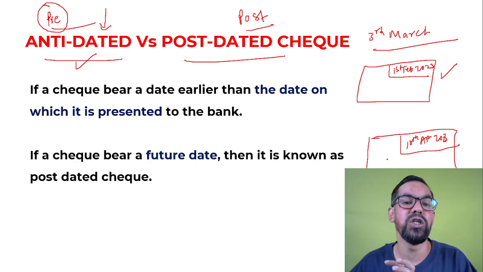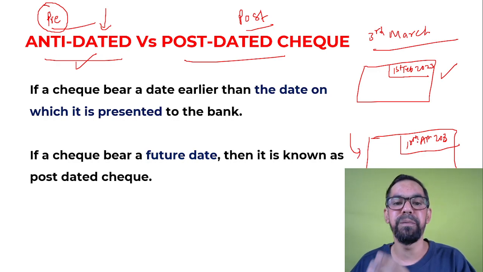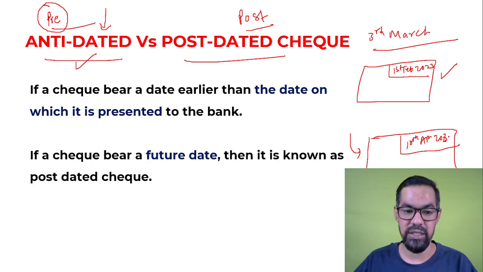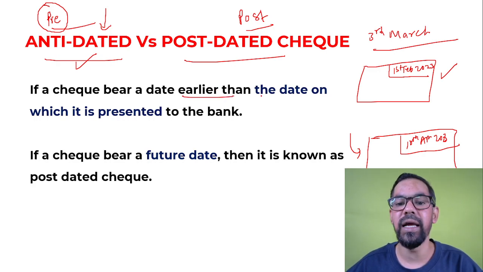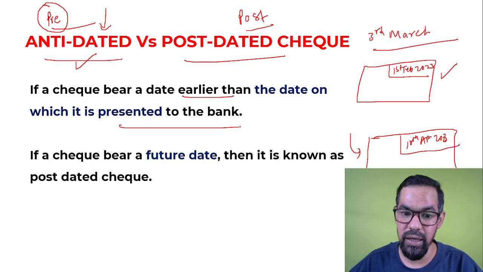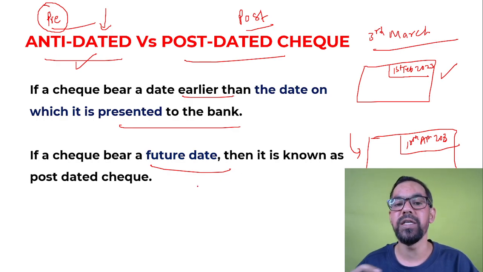A future date is mentioned on this check, so you can present it in the bank on 10th of April or after, up to 90 days. If a check bears a date earlier than the date on which it is presented to the bank, it is known as antedated. If a check bears a future date, it is known as postdated.